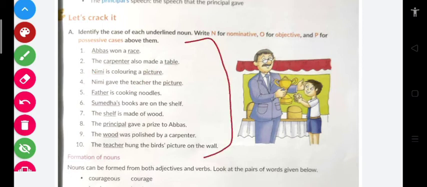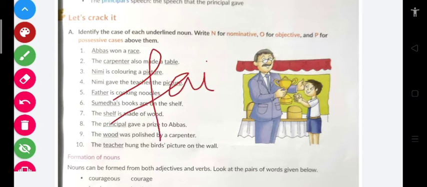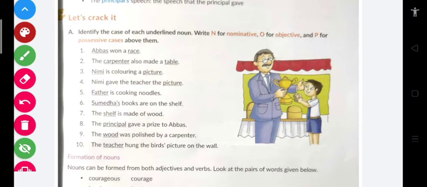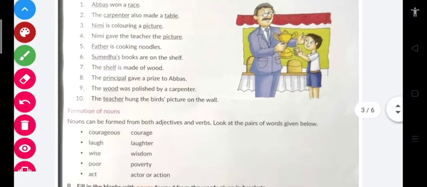So in the same way you have to do this in your fair copy. I repeat, you have to do this in your fair copy. Clear. Moving forward.